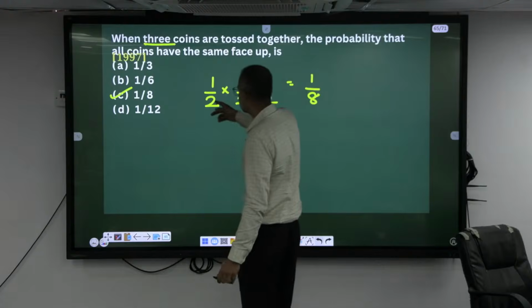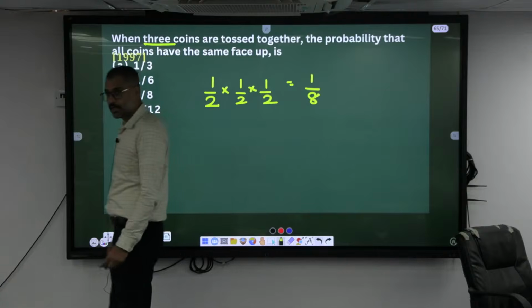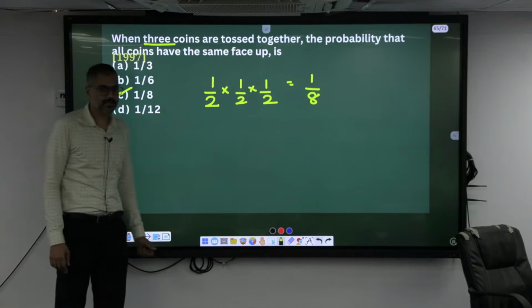Okay, this is for the first coin, this is for the second coin, this is for the third coin. The result remains the same: tails, tails, tails, or heads, heads, heads. Shall I move this?